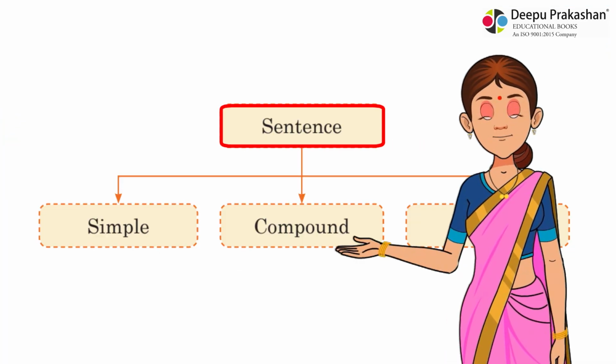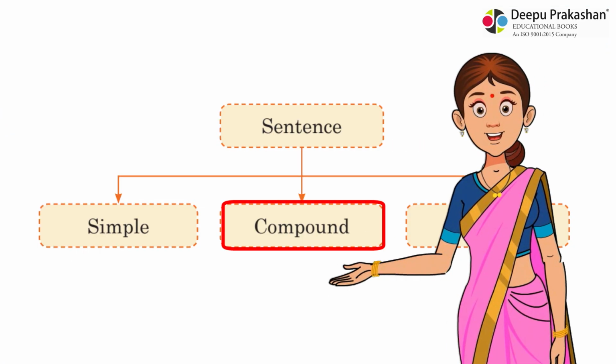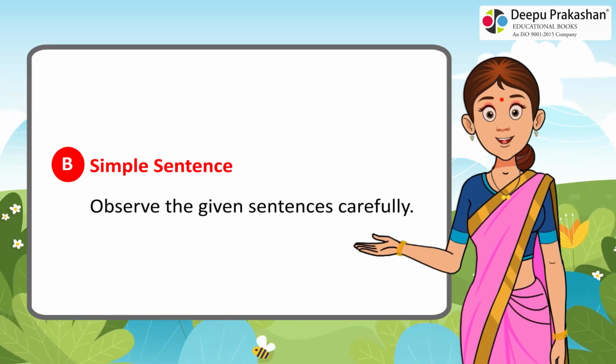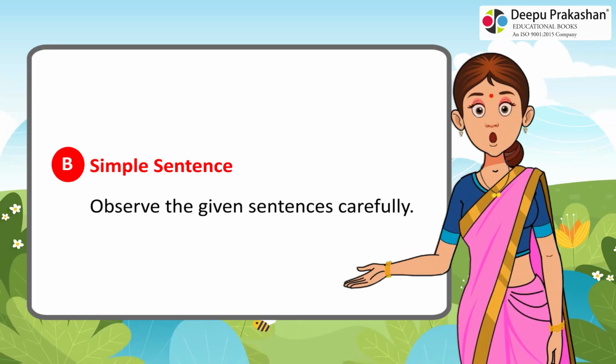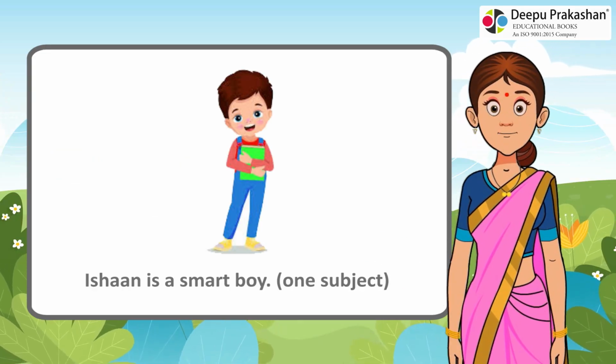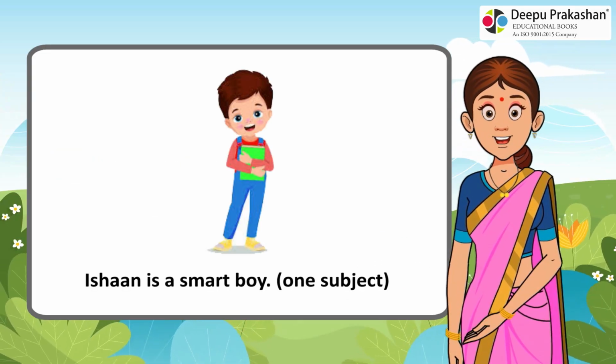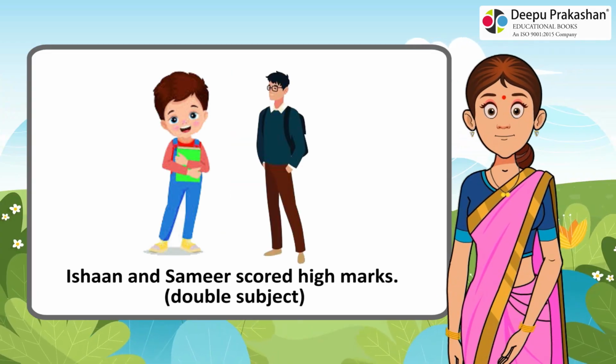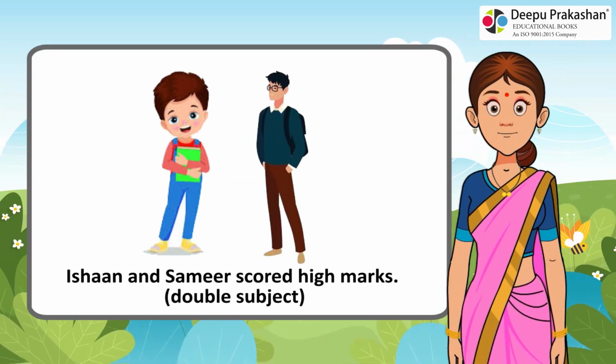Sentence: simple, compound, complex. B. Simple sentence. Observe the given sentences carefully. Ishan is a smart boy. Single subject. Ishan and Samir scored high marks. Double subject.